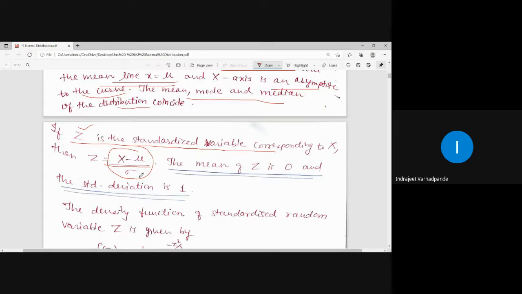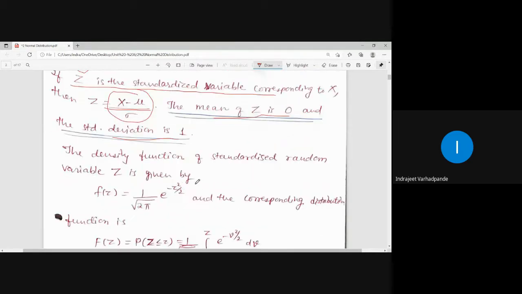Ultimately, in the probability distribution also, I am interested in calculating values by the respective formula or definition, right? Here, note that the mean of z is 0 and the standard deviation is 1. So the mean for the standardized random variable z is 0 and the standard deviation is 1.